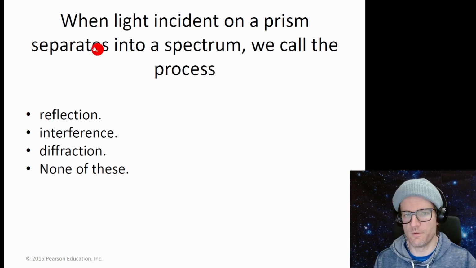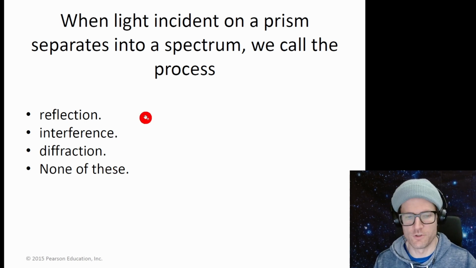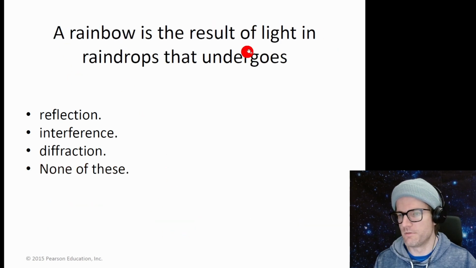When light incident on a prism separates into a spectrum, we call that process... none of these. Don't remember the name. It is dispersion. A rainbow is the result of light in raindrops that undergoes reflection, interference, diffraction. No, it's got to be dispersion.